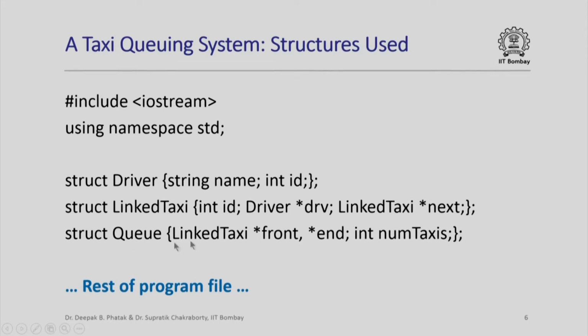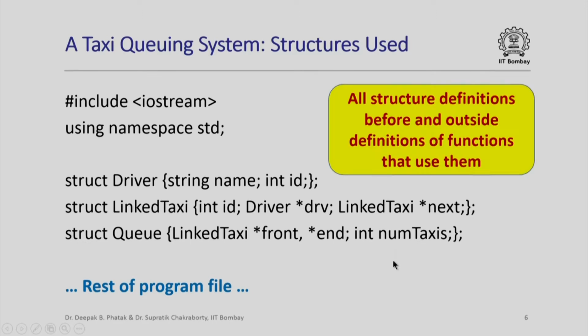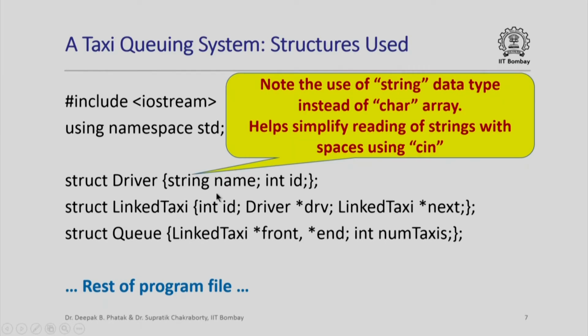And of course the overall queue will have a front and end, both of which are pointers to the linked taxi structure, and it is also going to have a member num taxis which is of integer type, and this is going to contain a count of the total number of taxis currently in the queue. Note that all these structure definitions have been done before and outside the definitions of functions that are going to use them.